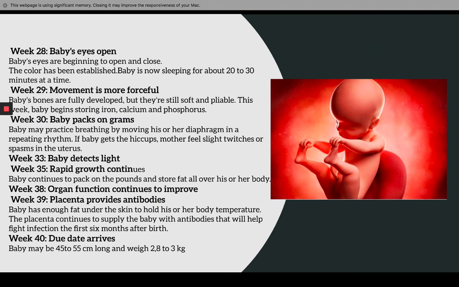Week 38, organ function continues to improve. Week 39, placenta provides antibodies. Baby has enough fat under the skin to hold his or her body temperature. The placenta continues to supply the baby with antibodies that will help fight infection the first 6 months after birth. Week 40, due date arrives. Baby may be 45 to 55 centimeters long and weigh 2.8 to 3 kilograms.